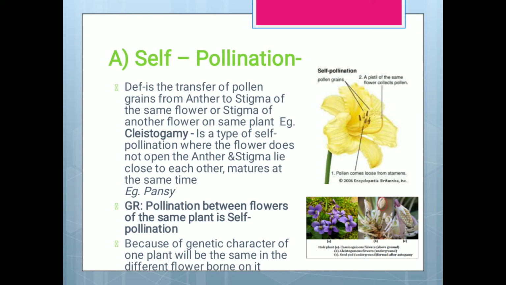A very good example is cleistogamy. Cleistogamy is a type of self-pollination where the flower does not open, and the anther and stigma lie close to each other and mature at the same time. So, the flower actually does not open. Now, pollination between two flowers of the same plant is called self-pollination. Why is it so? Because the genetic character of one plant will be the same in the different flowers born on it.